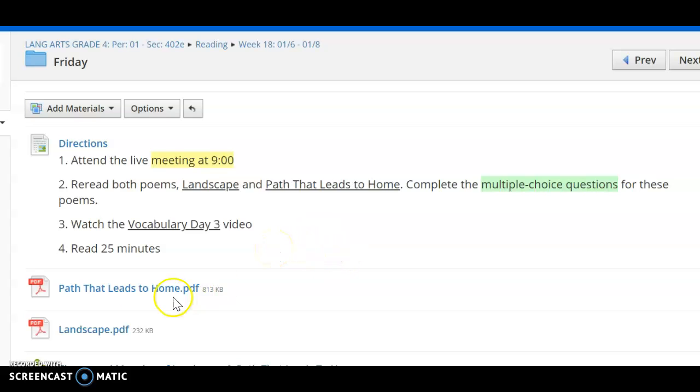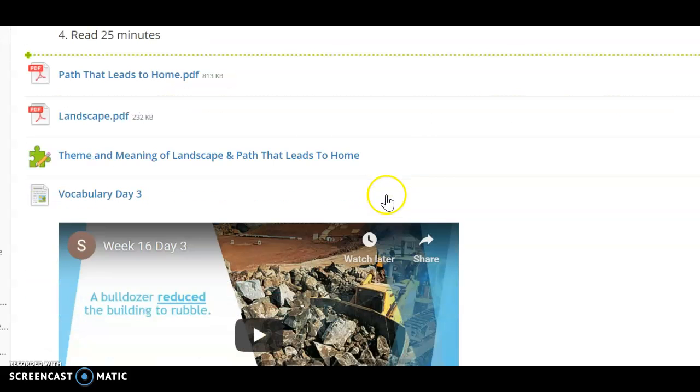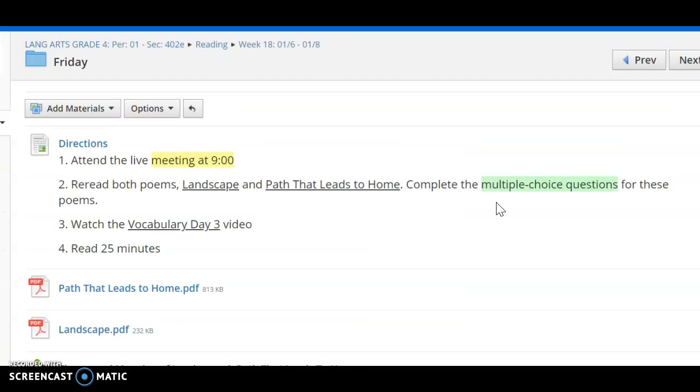All right, on Friday, we have our live meeting. After the live meeting, you are going to reread both of these short poems, The Path That Leads to Home and Landscape, and then you have some multiple choice questions, kind of like what you might see in a testing situation or even on the FSA, but just how you might be asked questions about poetry as they relate to the theme of a poem in a testing situation. After that, you're going to watch the day 3 vocabulary video and then read for 25 minutes. That's your week in reading.